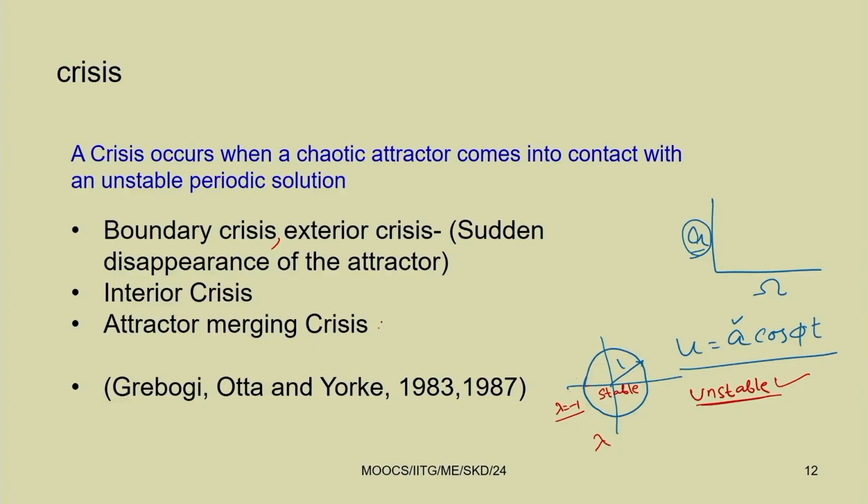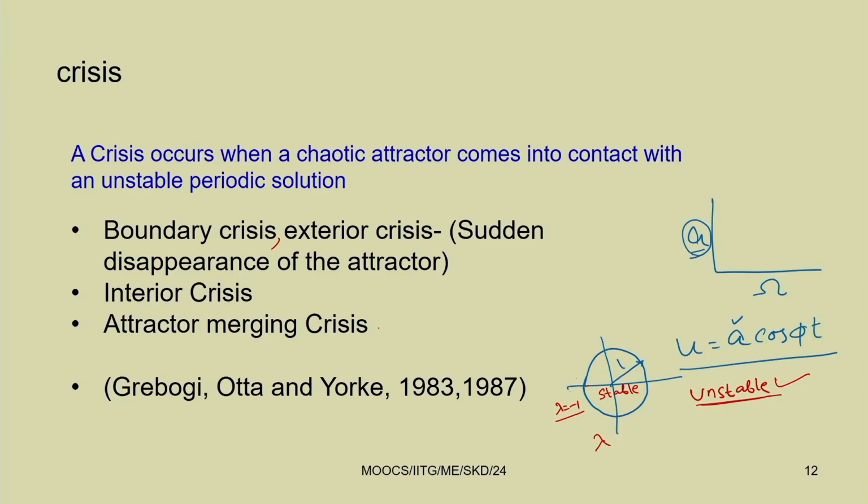Sometimes there will be two attractors existing, and when they come in contact with this unstable periodic response, they merge and form a bigger attractor. This is known as attractor merging crisis. So, we have three different types of crisis. One is the boundary crisis or exterior crisis, when sudden disappearance of the attractor occurs. Then we can have the interior crisis, when it suddenly explodes and the original attractor remains inside the final attractor. And the third one is the attractor merging crisis.